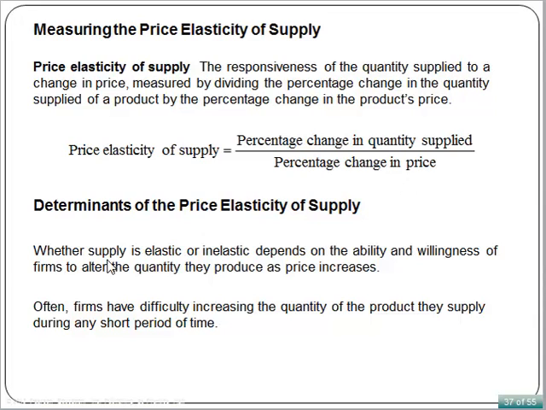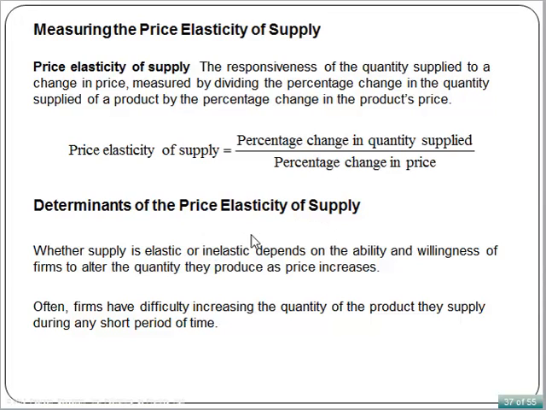Whether the supply is elastic or inelastic depends on the ability and willingness of firms to alter the quantity they produce as price increases. It's different from the determinants of the price elasticity of demand.